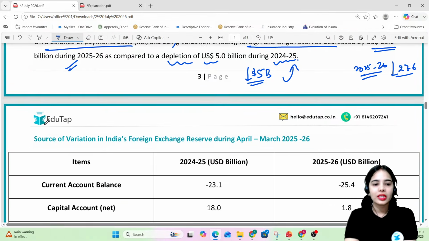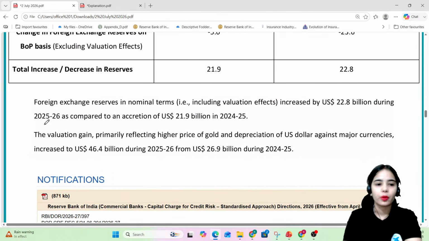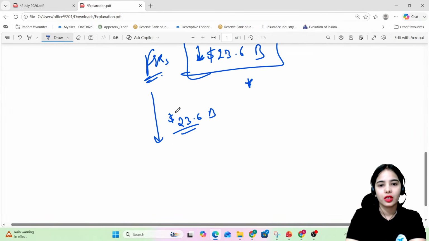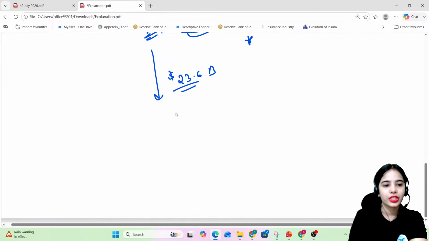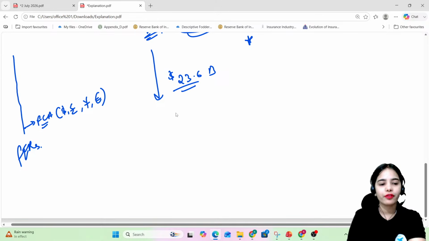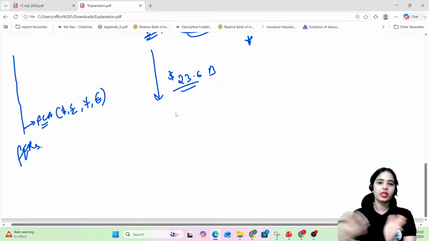Now, what is this valuation effect? How does it affect? So that we will discuss. Okay. Now, the valuation gain. What happened in the foreign exchange reserves? What does RBI keep in the foreign exchange reserves? In the foreign exchange reserves, RBI has foreign currency assets, that is dollar, pound sterling, Japanese yen, the euro, etc. Okay. So in the foreign exchange reserves, the RBI is keeping the foreign currency assets.